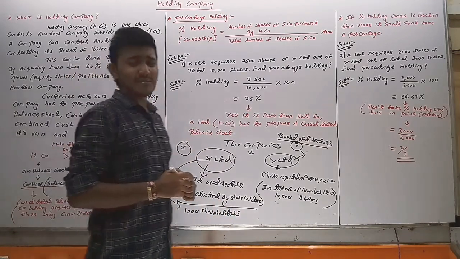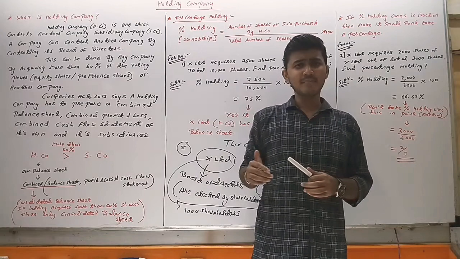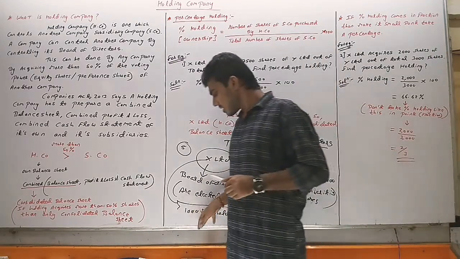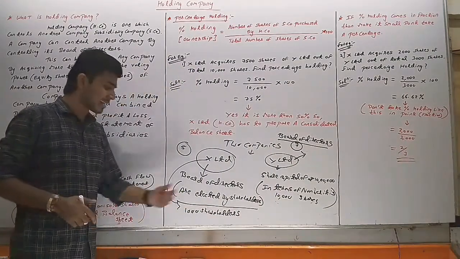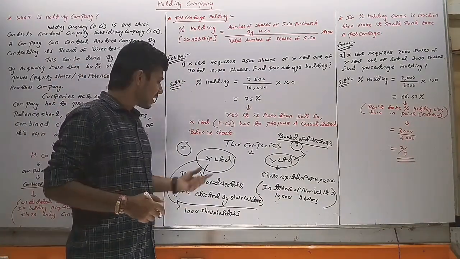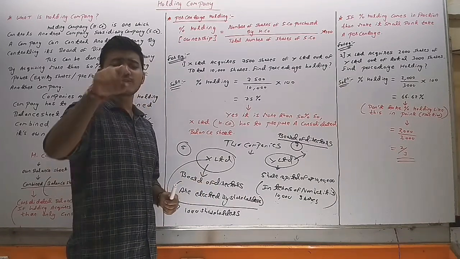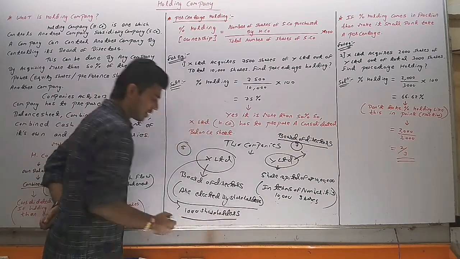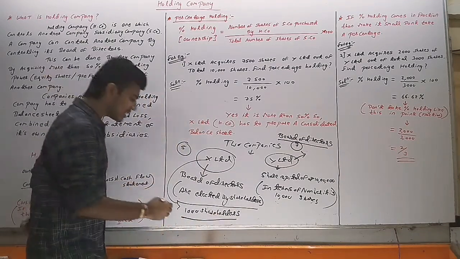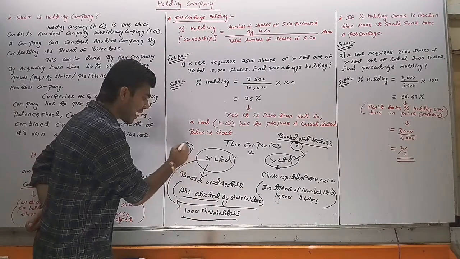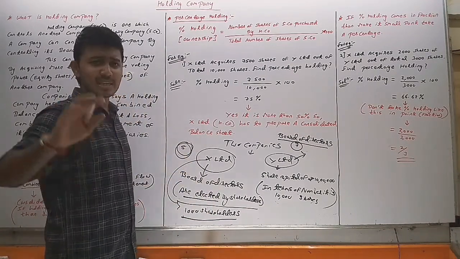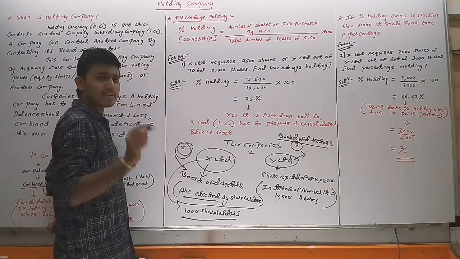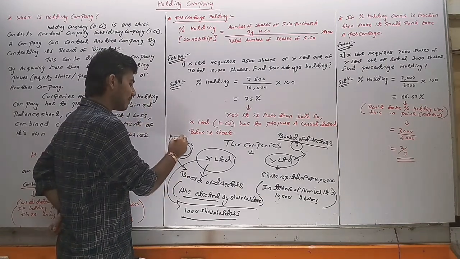Now, each and every shareholder does not have time to come and manage the business run by the company. So what does a shareholder do? Shareholders elect, means they select, the board of directors to look after the business of the company. Suppose X Limited has 1,000 shareholders. What they will do? 1,000 shareholders will elect 5 board of directors or 6 or 7 board of directors. And what will this board of directors do? Board of directors will manage the company.